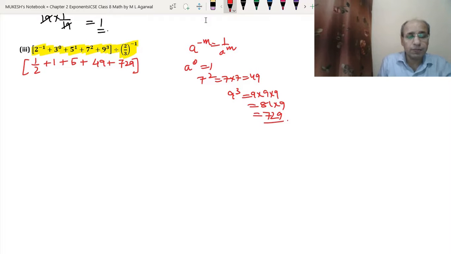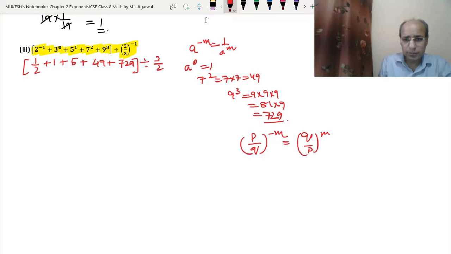And this rule we have used so many times, so we will write this as 3 upon 2. We know (P upon Q) to the power minus M equals (Q upon P) to the power M. Since M is 1 here, we need not write the 1, we can write straight away 3 upon 2. Now 1 upon 2, 1 plus 5 plus 49 plus 729. So we will add all of them.